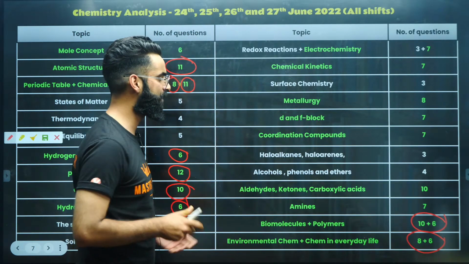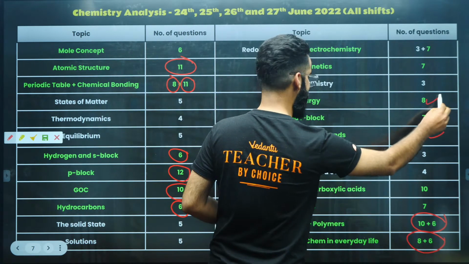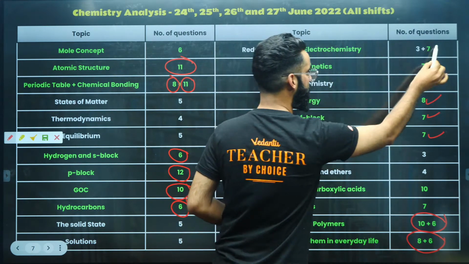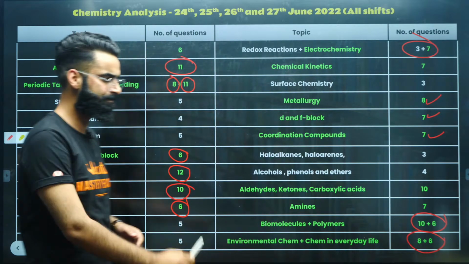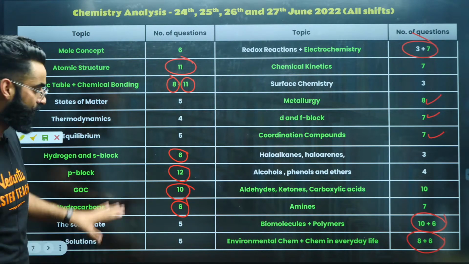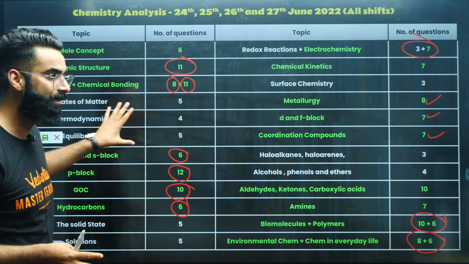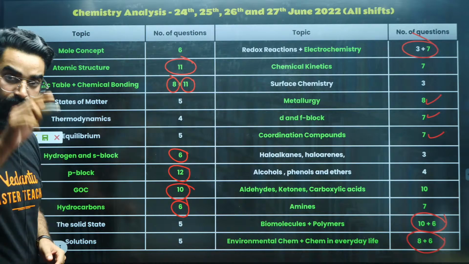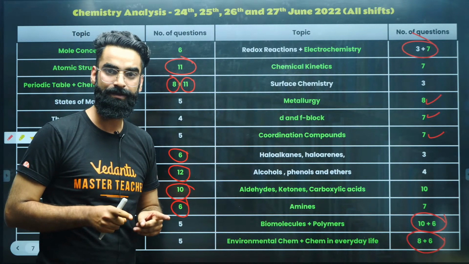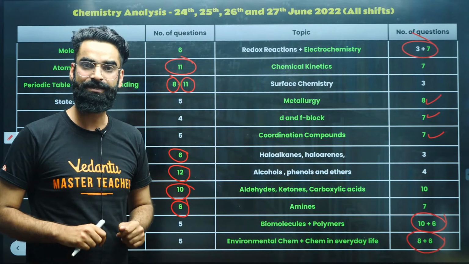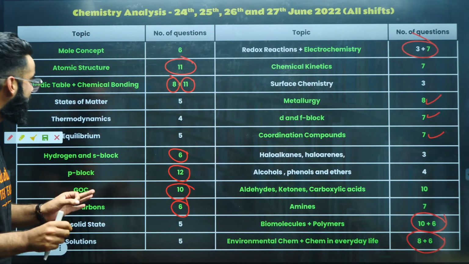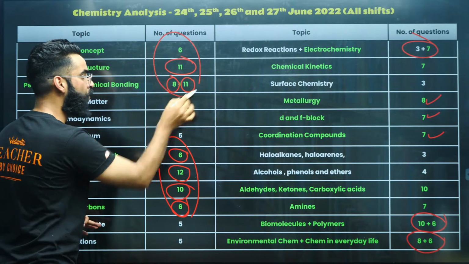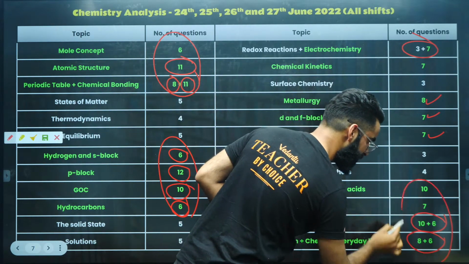Perfect. And apart from that, coordination compounds, 7 questions, metallurgy 8, d and f block 8, and redox and electrochemistry, I'm calling this one unit. From this particular unit, 10 questions were asked, right? So this is your analysis basically. From this particular table, what all data you have to analyze, what all things you need to analyze. So in your second shift also, my dear people, which is going to happen in the upcoming month, you are again going to focus on these chapters the most.